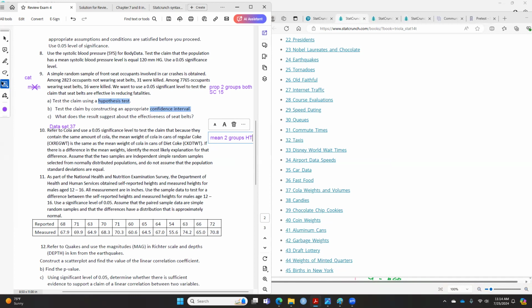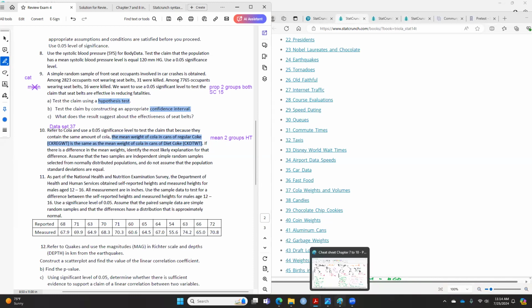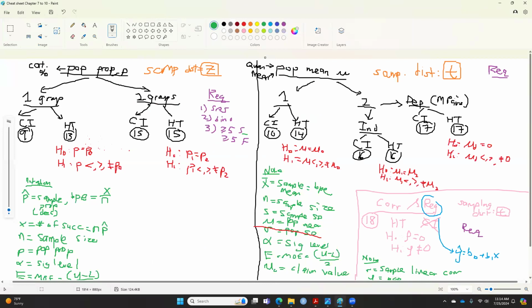Where is my claim statement? Somewhere you will see the claim statement. Test the claim that same amount of cola. There you go. It's really long. The mean weight is the same as the one in Diet Coke. Okay. Now because it's mean and two groups, you will have a dilemma because you either do independent or dependent.